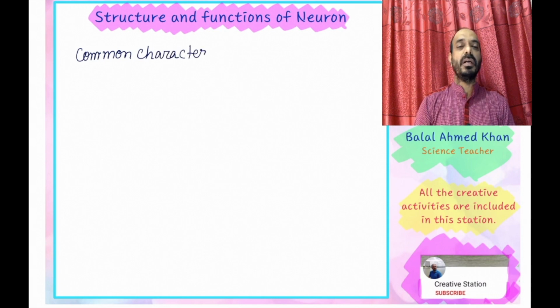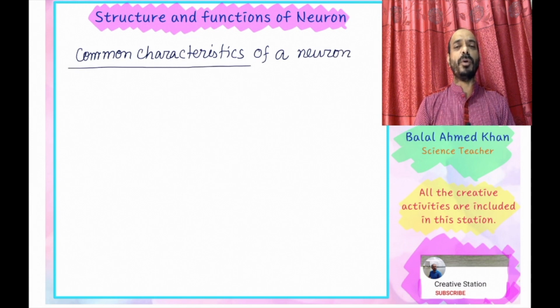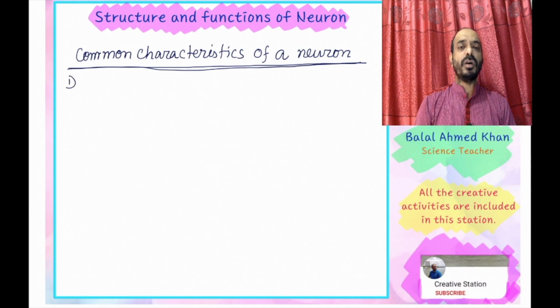Now I will explain some common characteristics of a neuron or nerve cell. There are huge common characteristics of neurons because all the activities of the animal body are controlled by these cells. Common characteristics of a neuron.